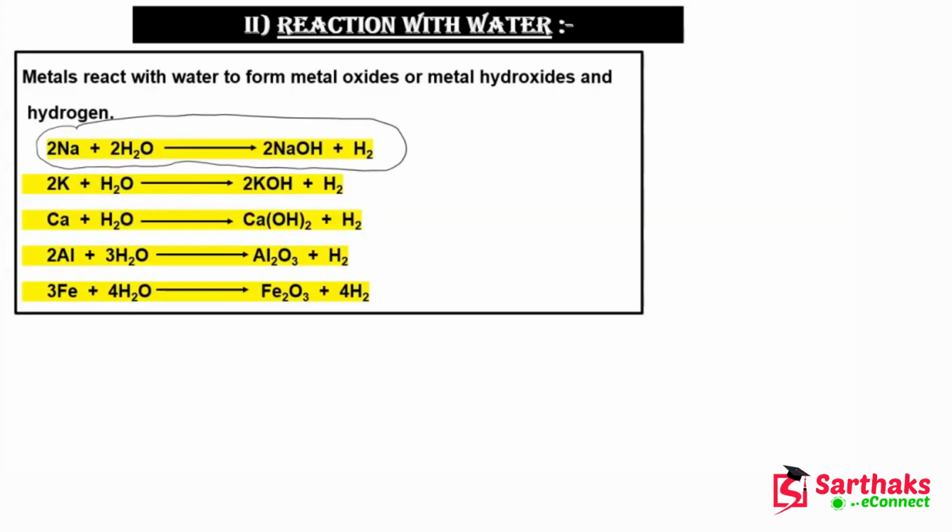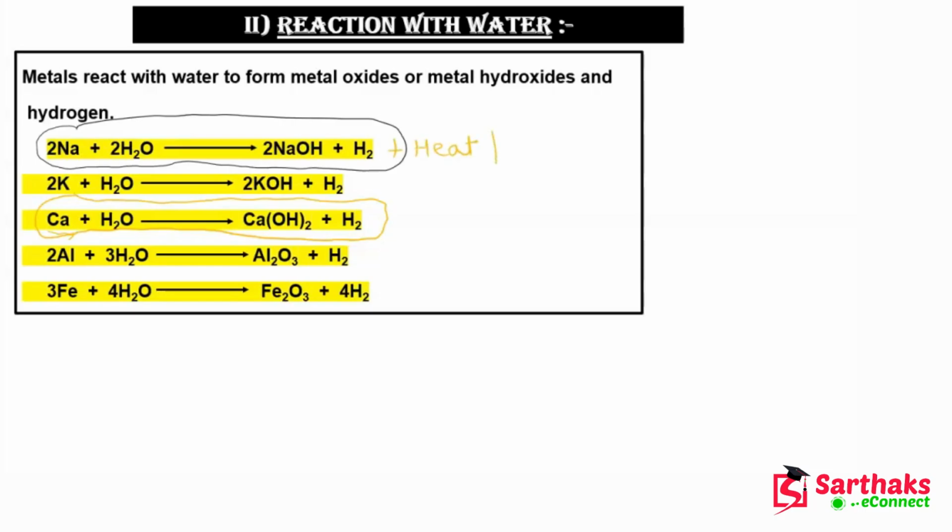But if I talk about this last case, calcium, then guys, what will happen in this case? It will also react with water very rapidly, but the heat will not be that high. Here heat is less.